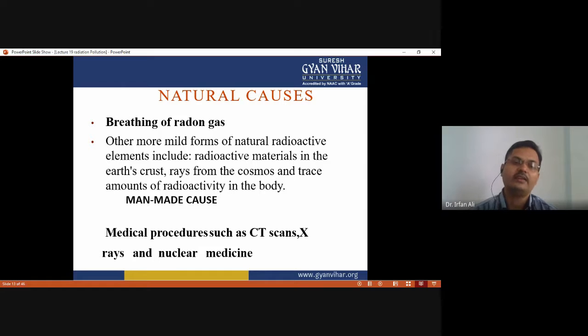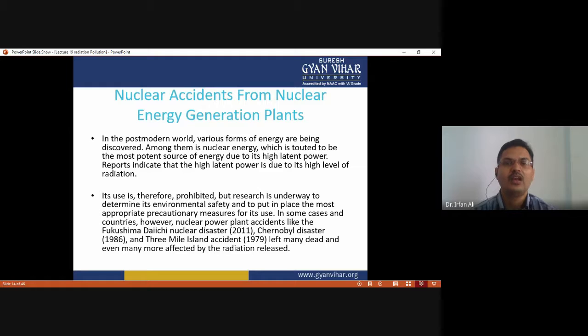There are also lots of man-made causes, like medical procedures such as CT scans and X-rays, and nuclear radiation are causes of radiation pollution. The nuclear accident from a nuclear energy generation plant is a major cause of radiation pollution.